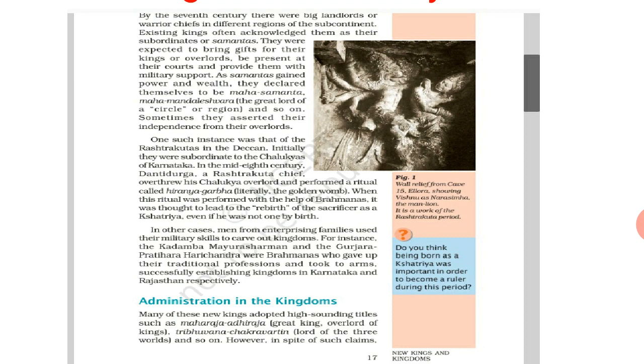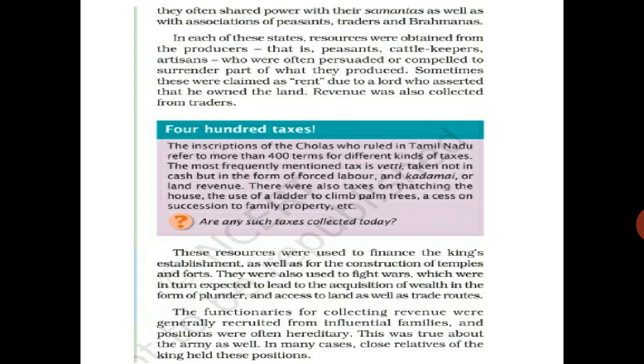Maharajadhiraj means superior to the king also. And Tribhuvan Chakravartin means, in Hindu mythology, we say that Prithvi Lok, Patal Lok and Swarg Lok, three types of places we are counting. So the head of the god of all three places. Such types of titles they were taking. But though they were taking the titles, they were not too rich. So they had to maintain things in their kingdom.